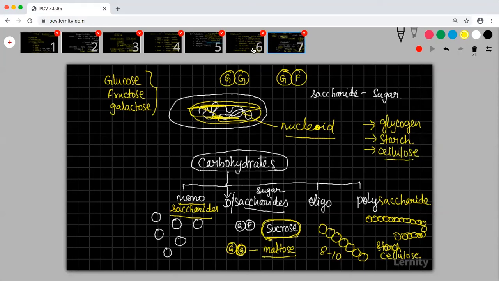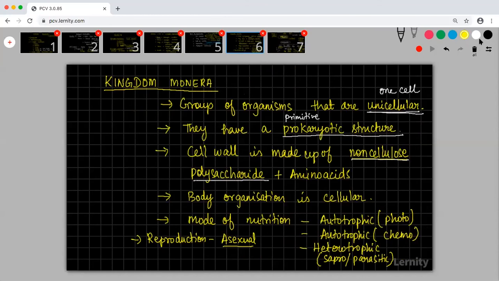Whenever I say it is made up of a non-cellulose polysaccharide, what is the meaning of it? It is a polysaccharide which is not cellulose. And then amino acids. So the cell wall is made up of amino acids, as well as some polysaccharide. So that is what it is.